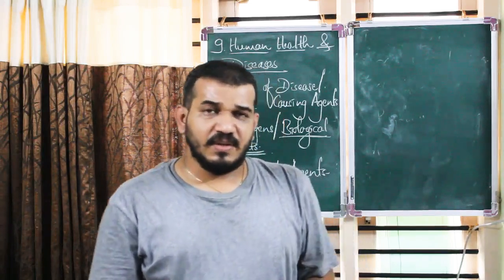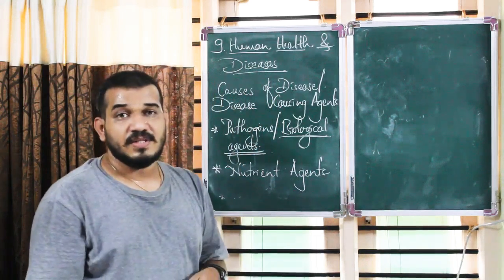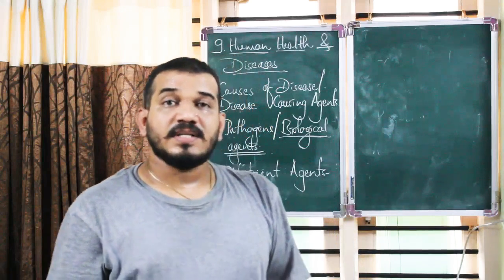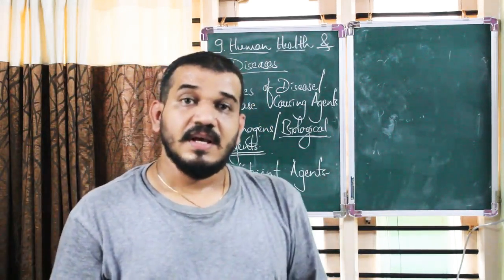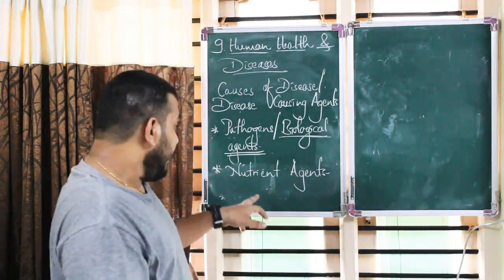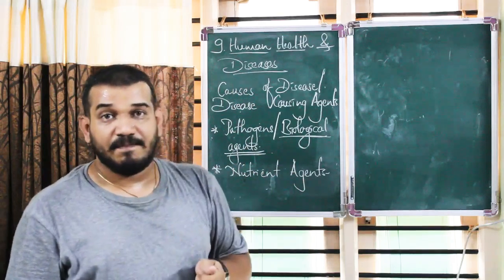Some of the nutrients whose deficiency can cause diseases in humans. For example, we may suffer from anemia, or the deficiency of certain vitamins can cause certain diseases in human beings. So we call them diseases caused by the nutrient agents.